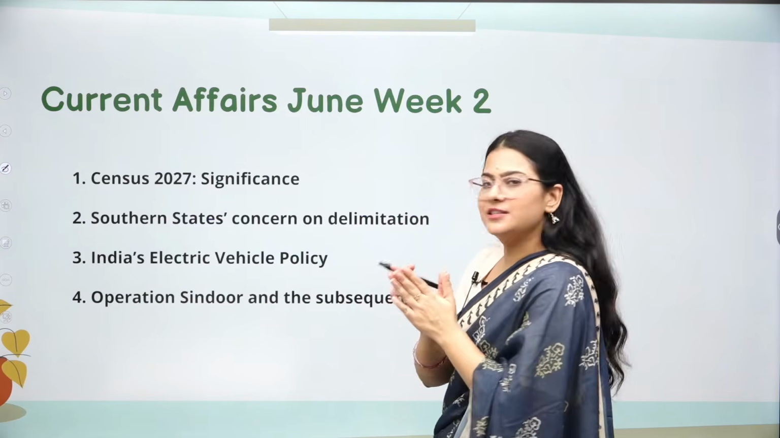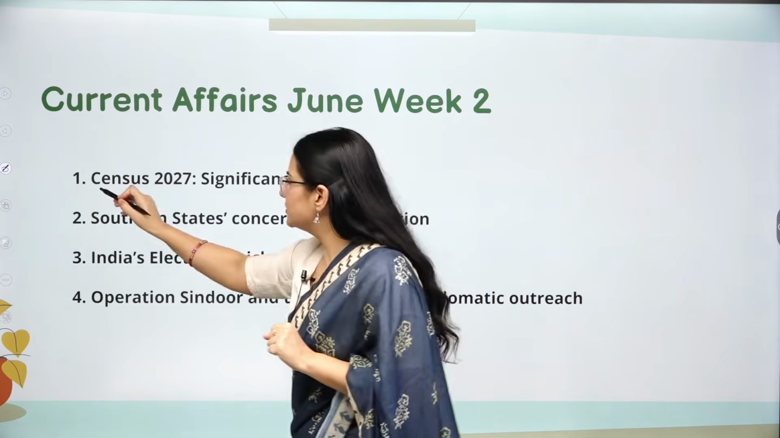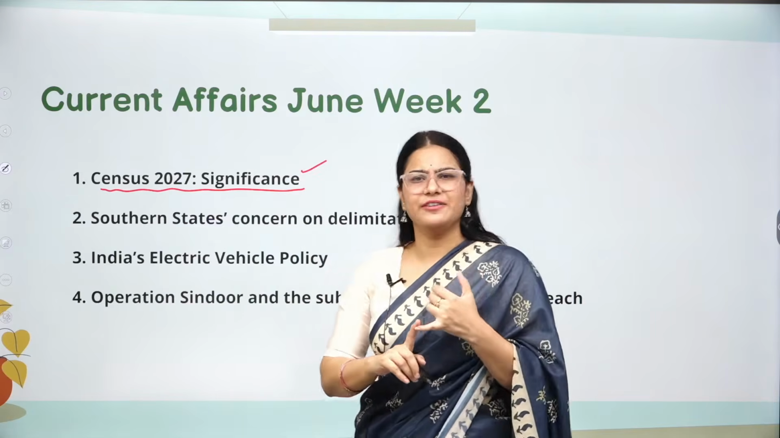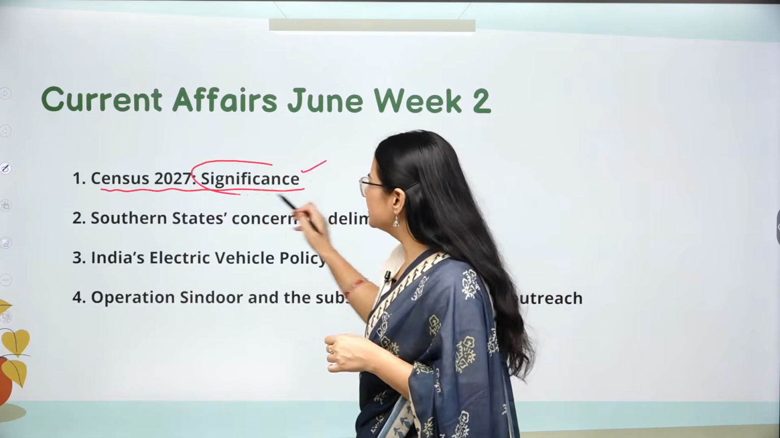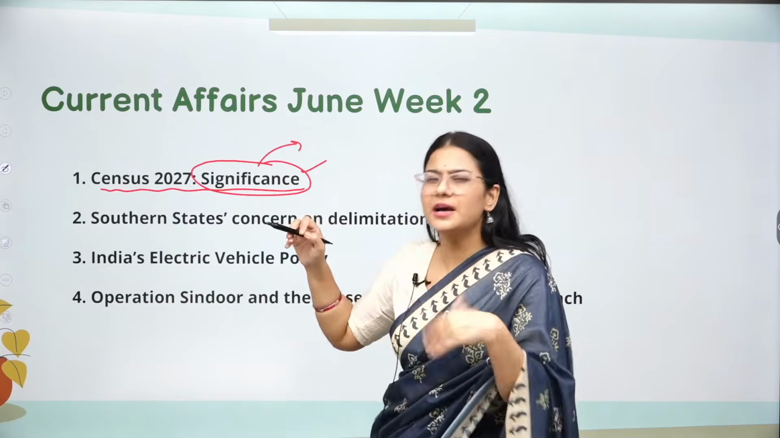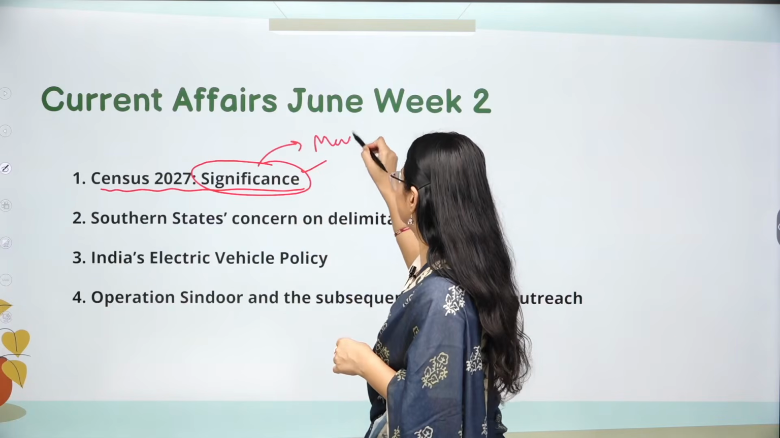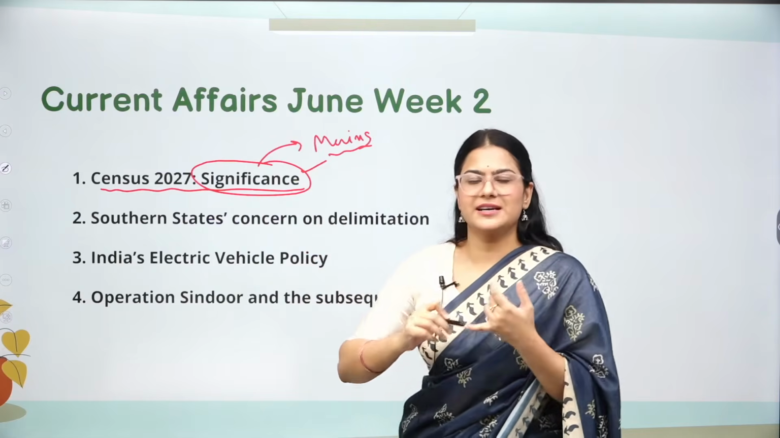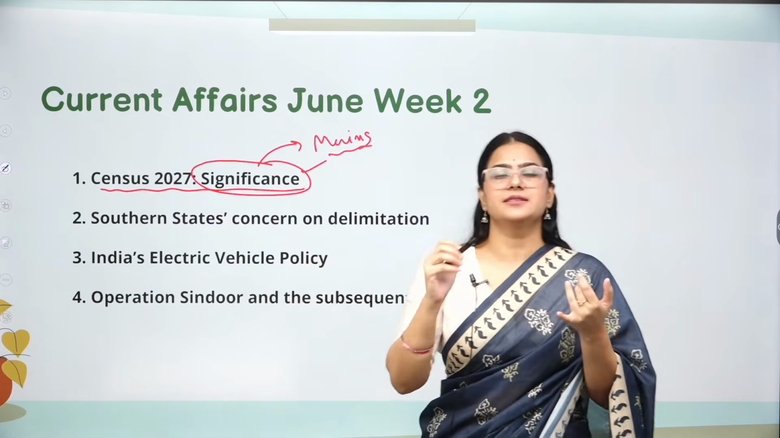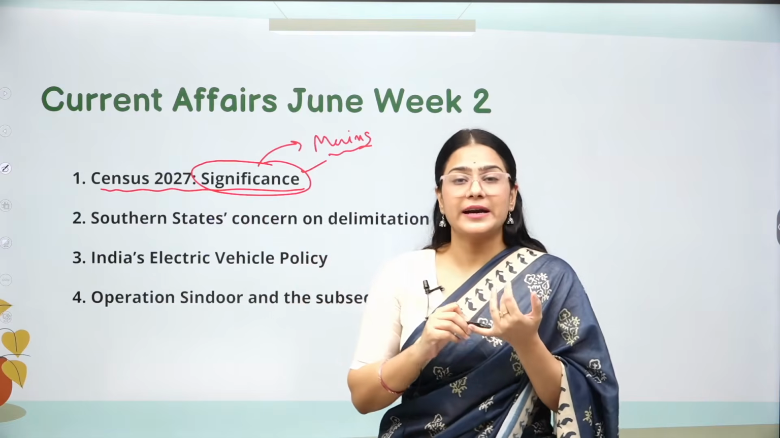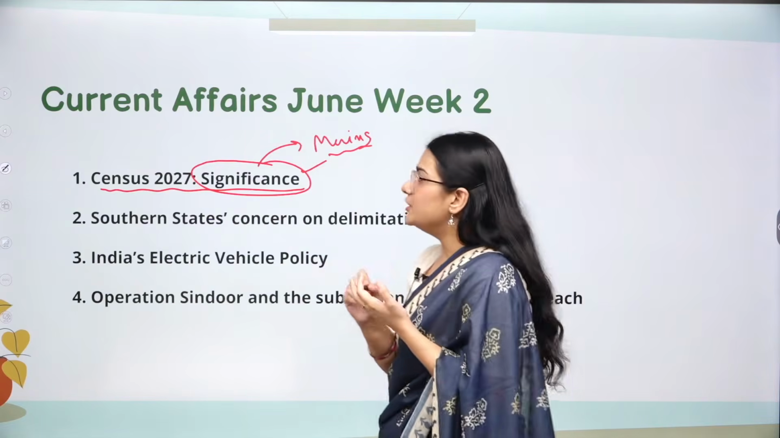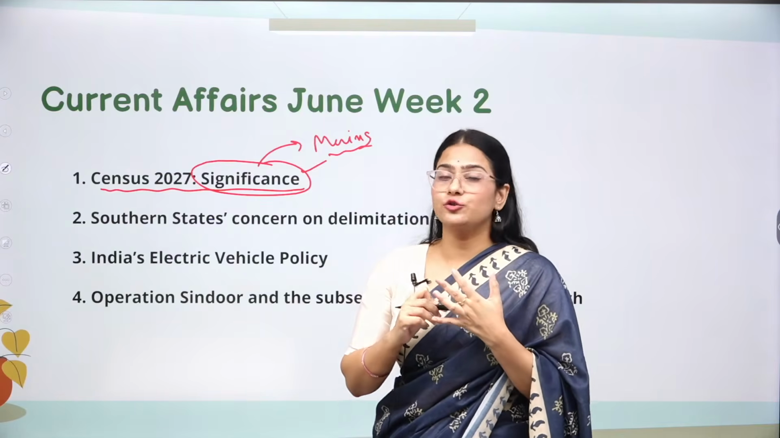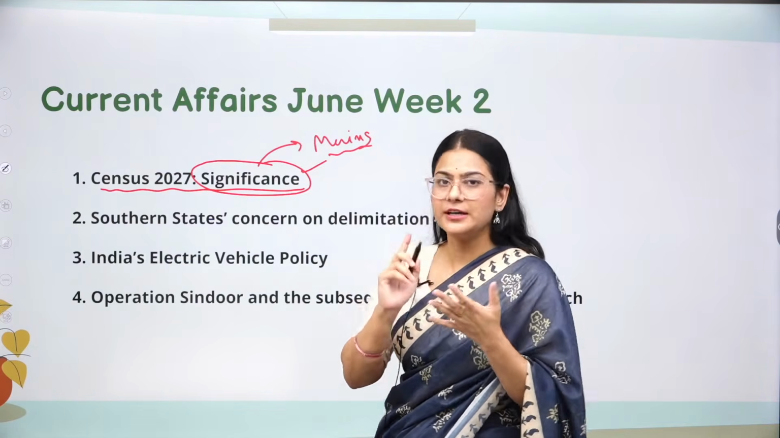The first article is going to revolve around Census 2027. Its significance is there because it is one of the most important things that can be asked in your mains examination. We are going to discuss the key aspects, the definition of census, the key facts related to it, what the issues are, and what the solutions are. Along with that, we are going to practice one mains-oriented question.